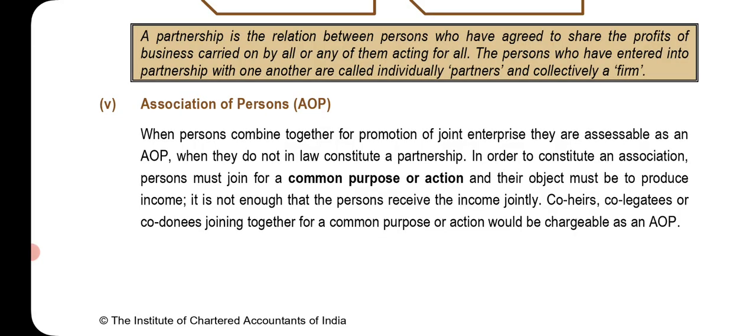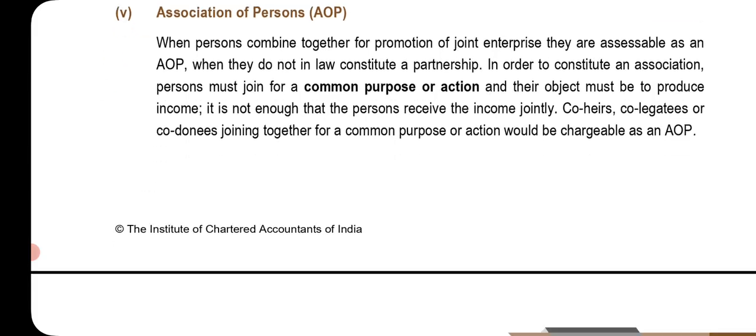Association of persons. When persons combine together for promotion of a joint enterprise, they are assessable as an AOP when they do not in law constitute a partnership. In order to constitute an association, persons must join for a common purpose or action, and their object must be to produce income. It is not enough that the persons receive the income jointly. Co-heirs, co-legatees or co-donees joining together for a common purpose or action would be chargeable as an AOP.